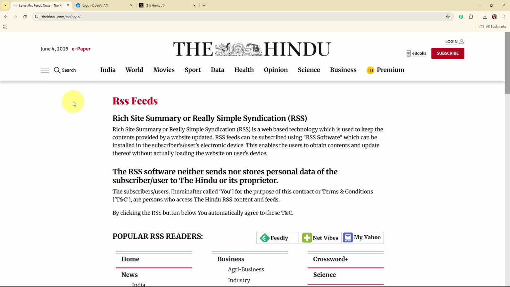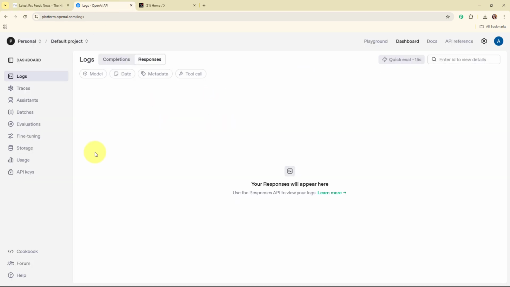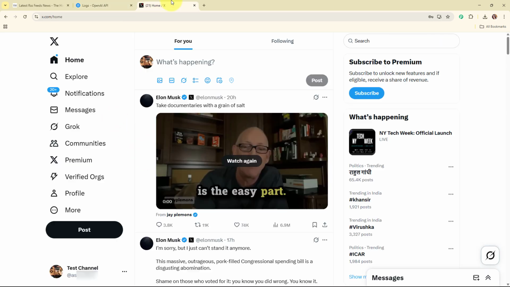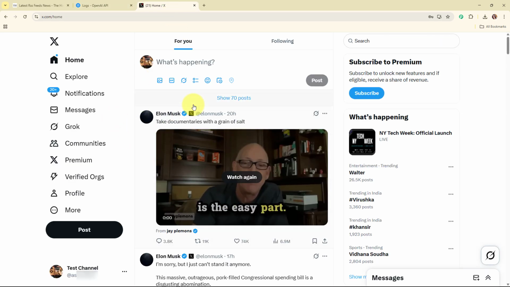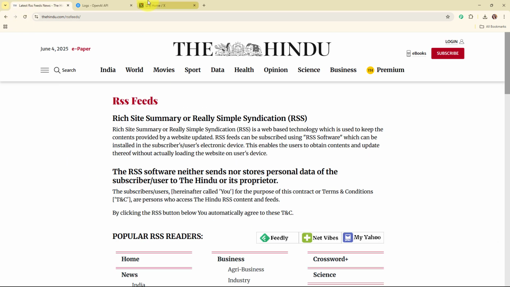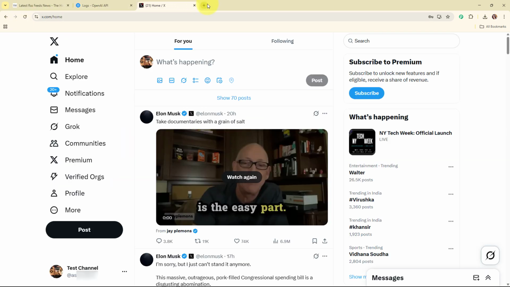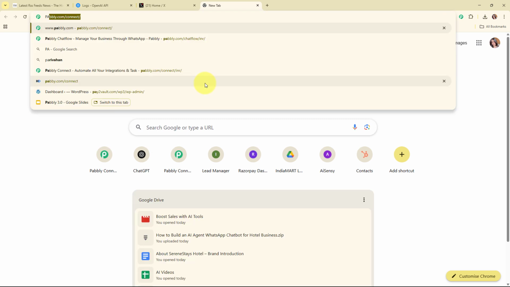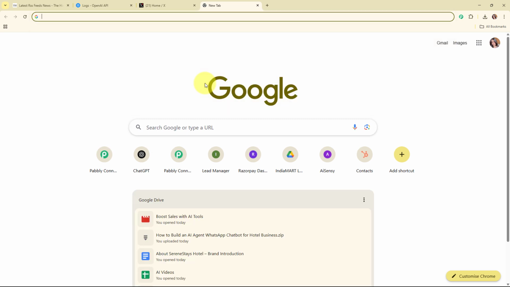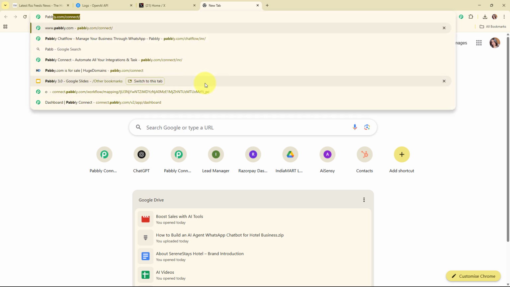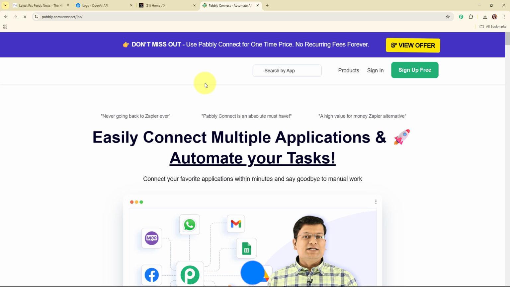Alright, so now here on my screen, you can see the Hindu RSS feeds, and here my objective is, as soon as I receive a new RSS feed over here in the Hindu, then automatically OpenAI should generate a catchy tweet from it, and after generating the tweet, automatically that should be shared on my X account as well. So now here to build this connection, I need to connect my RSS feed with OpenAI account and my X account using an automation software named Pabbly Connect. So here to access Pabbly Connect, you have to search for pabbly.com/connect in your browser, and it will take you to the homepage of Pabbly Connect.